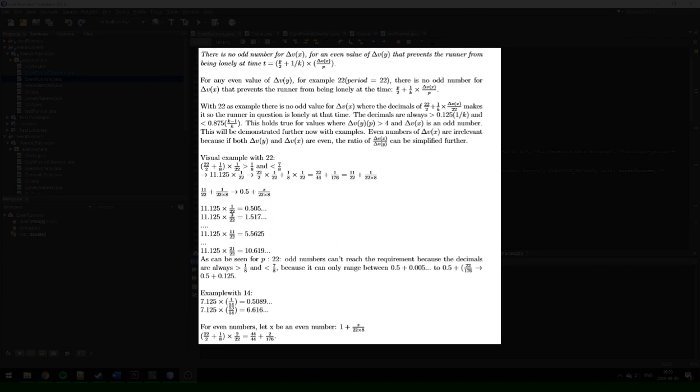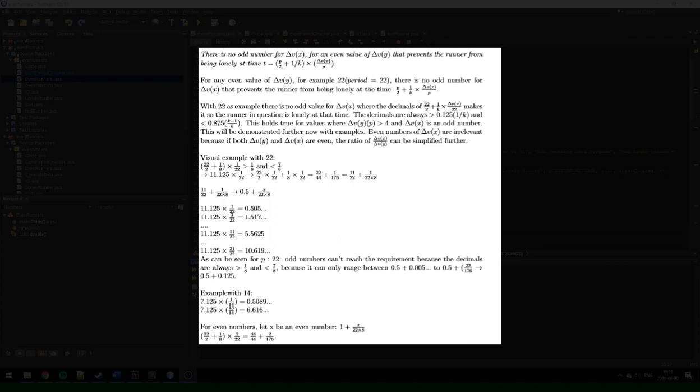Even numbers of delta Vx are irrelevant because if both delta Vy and delta Vx are even, the ratio of delta Vx divided by delta Vy can be simplified further. So, with 22 as an example again, we have 22 divided by 2 plus 1 divided by 8 times 1 divided by 22, and this will always be bigger than 0.125 and less than 0.875. And we can see that that's the case fairly easily if we simplify it a bit.